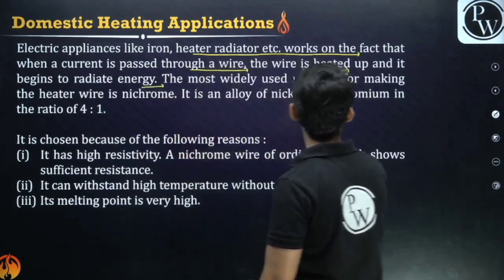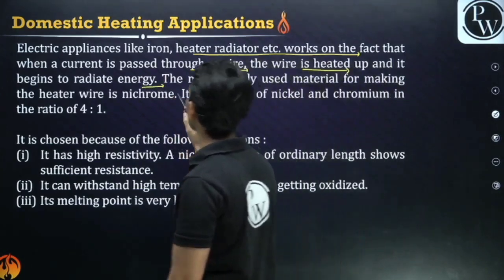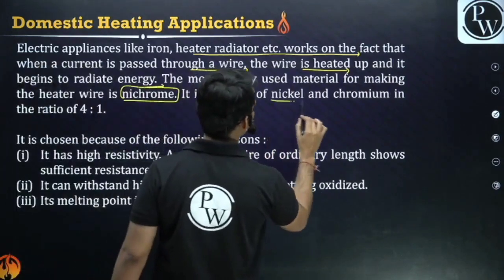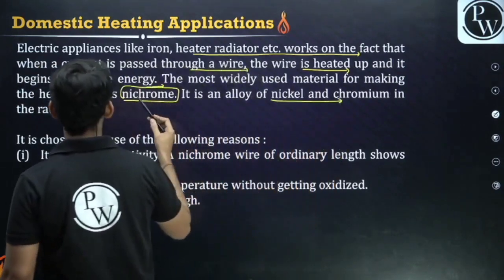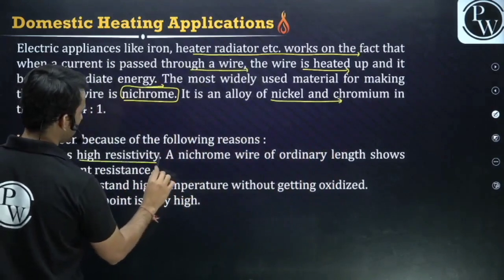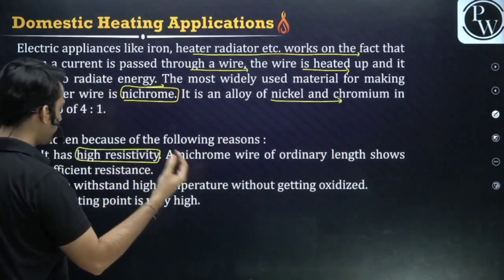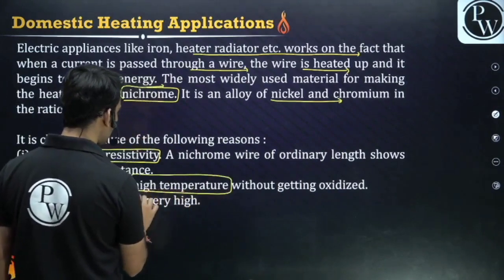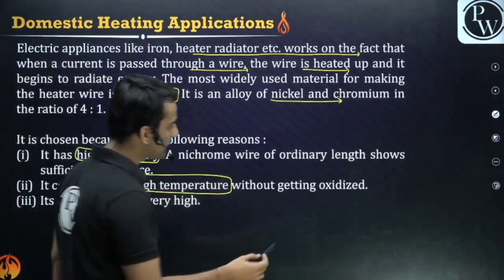The most widely used material for making heater wire is nichrome. Why do we use nichrome, guys? Because it is an alloy of nickel and chromium, right? So why is it chosen? Because it has high resistivity. High resistivity means more heat will be produced. It has a very high melting point. It can withstand high temperature without getting oxidized.